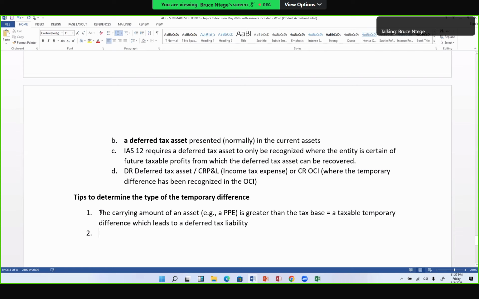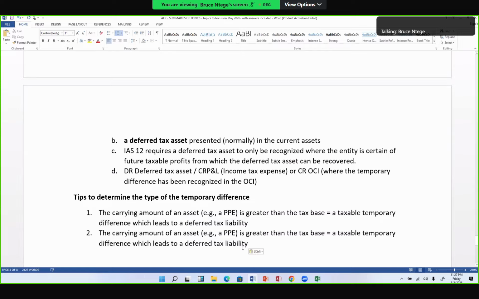If the carrying amount of the asset I have, or the carrying amount of an asset I've computed, is less than the tax base, so if the carrying amount of the asset is not greater, in this case it's less than the tax base, then in this case I have a deductible temporary difference. Of course, a deductible temporary difference will result in a deferred tax asset. Okay, so that's rule number 2 or tip number 2. Okay, so I'm just going to change again tip number 1 to tip number 3.